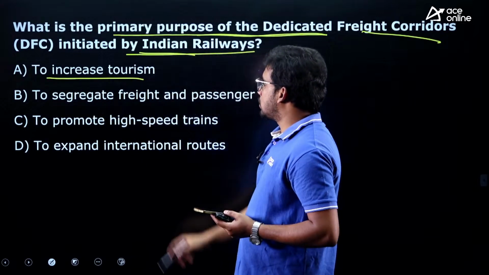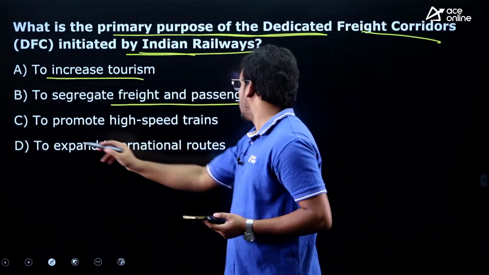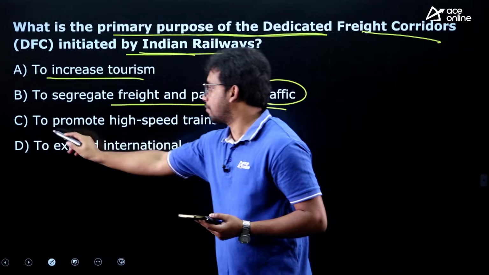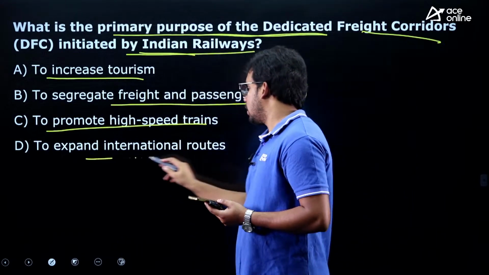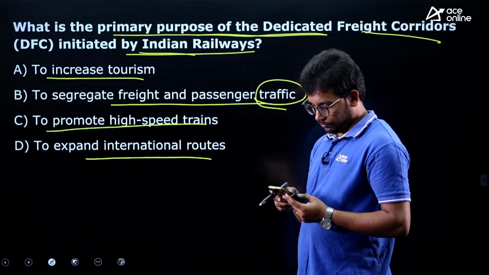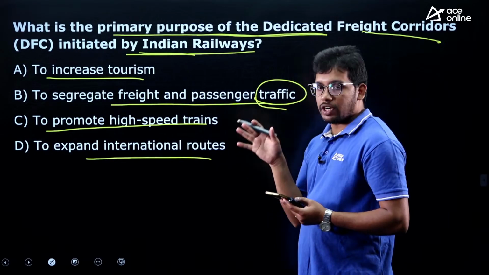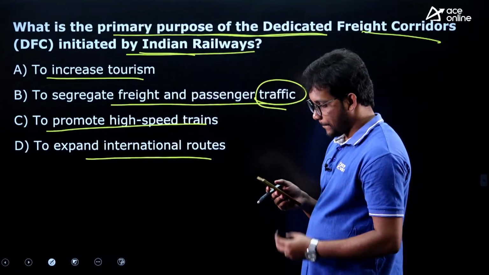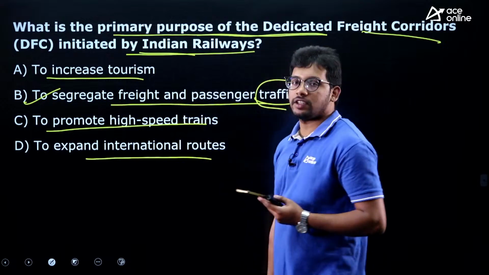To increase tourism, to segregate freight and passenger traffic, to promote high speed trains, to expand international routes. So, whatever railway related things we are discussing, there is a possible question. It is to segregate freight and passenger traffic.